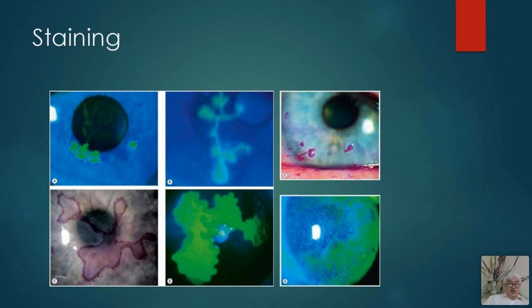Filaments are long elongated cells. The one end is attached to the epithelium and the other end is free, and they move up and down with the movement of the blinking, the movement of the lids. These are called filaments. Filamentary keratitis is a feature of dry eyes and the eyes which lack the normal functioning of the lids.